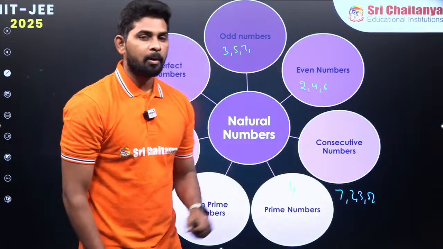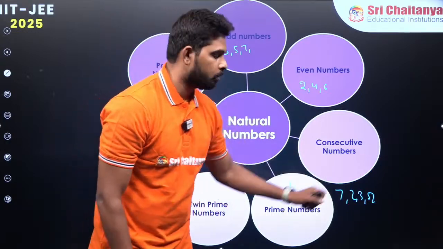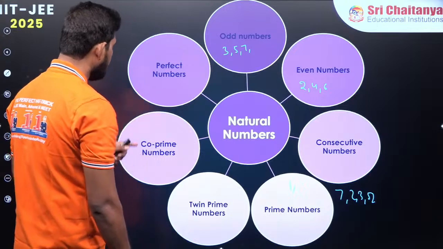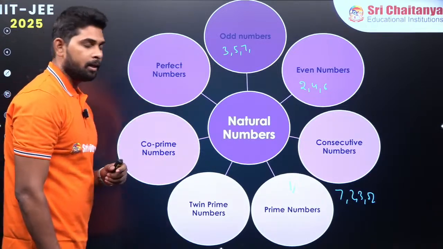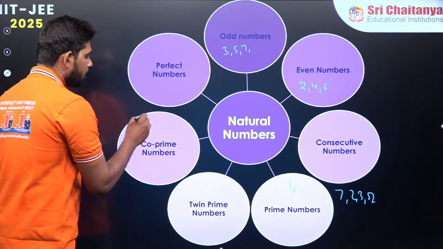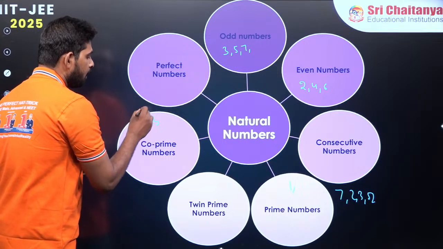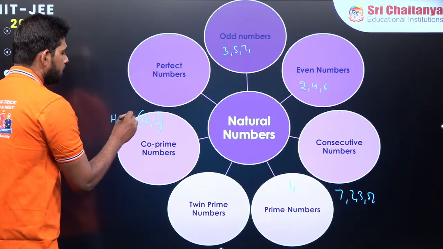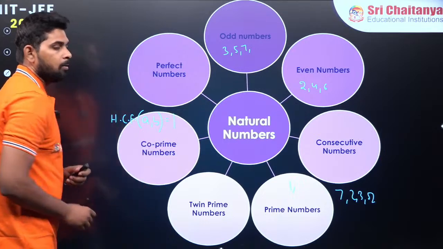The only even number which is prime is 2. And then we have co-prime numbers. Co-prime numbers are such that if I take two numbers a, b, their highest common factor must be equal to 1.